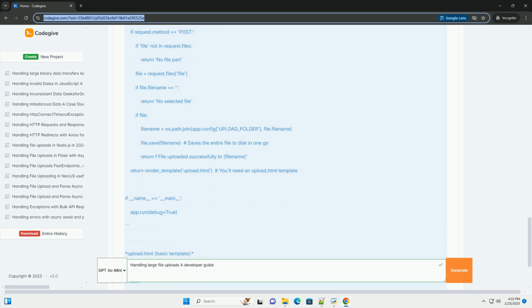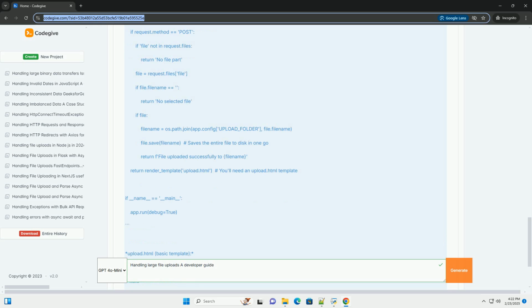For post-upload notification, which is optional, you can configure S3 to send a notification to your server, for example via SNS, SQS, or Lambda, when a file has been uploaded successfully. This allows your server to update its database, trigger other processing tasks, or send a confirmation email to the user.